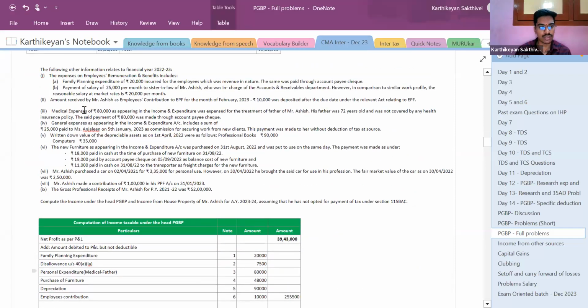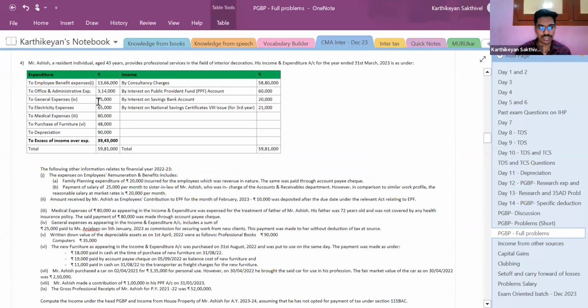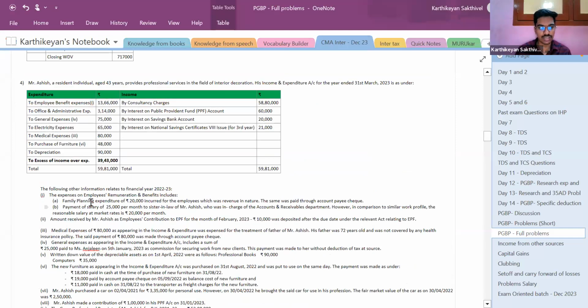we have taken 39,43,000. First, employee benefit expenses 13,66,000. In the 13,66,000, family planning expenditure of rupees 20,000 was incurred for employees, which was revenue in nature. The same was paid through account payee cheque.